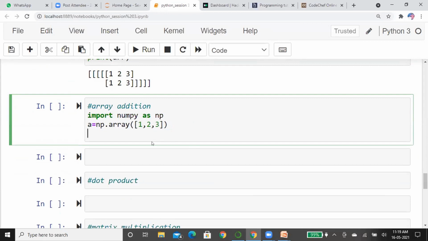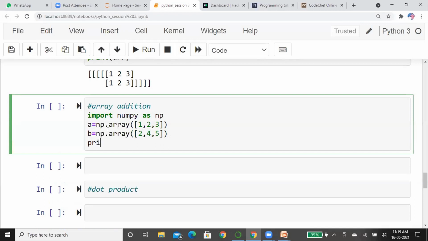This A is an array with elements 1, 2, 3. Now I'm creating another array, B, with 2, 4, 5. Now I'm going to simply add A plus B.